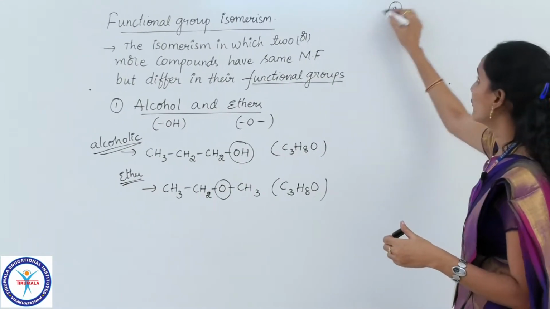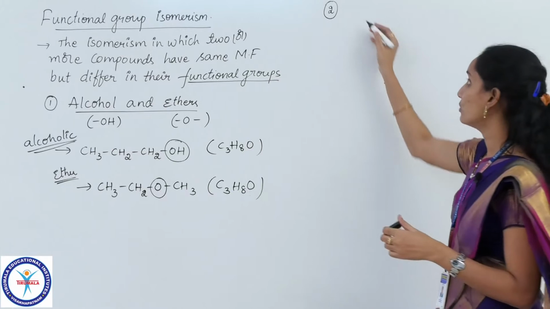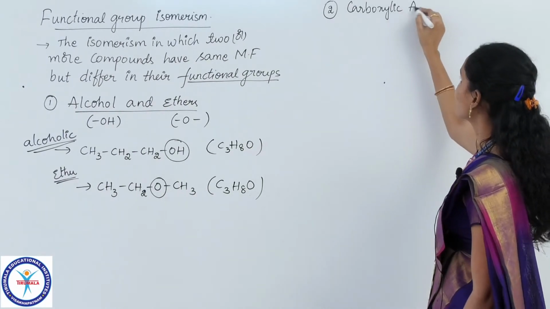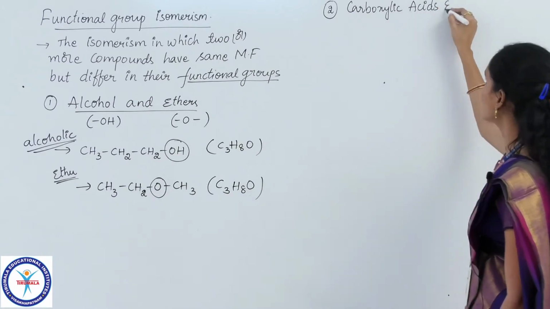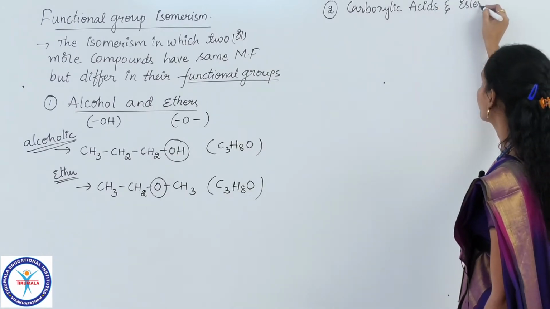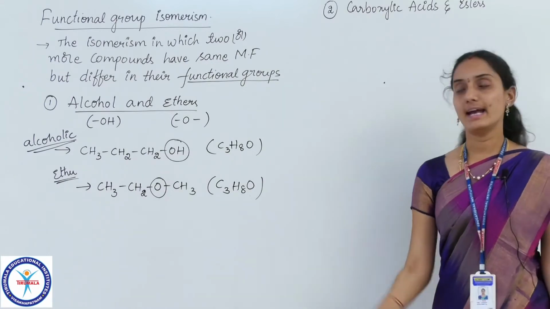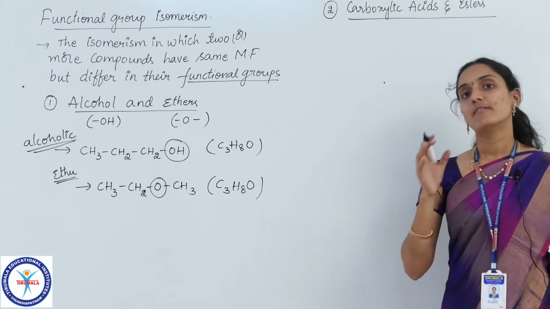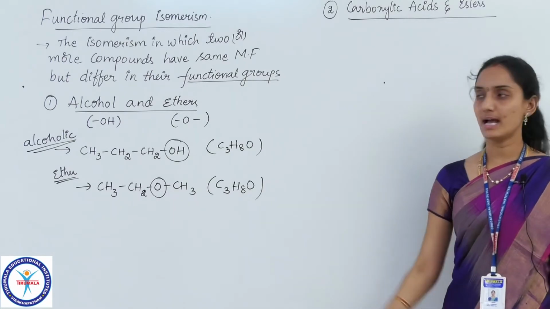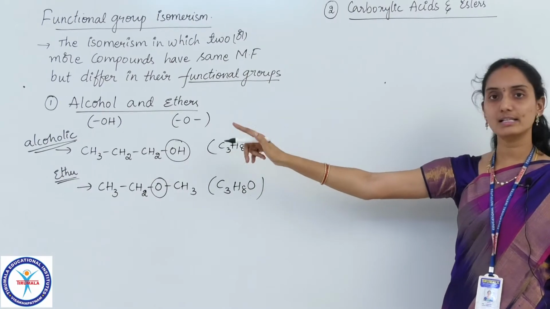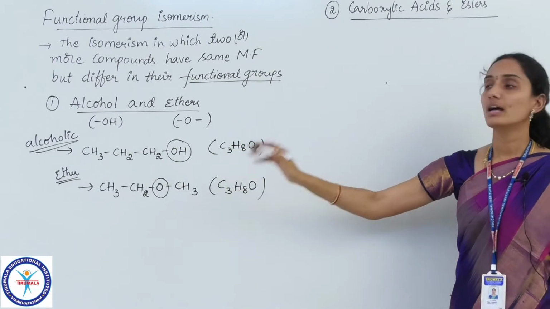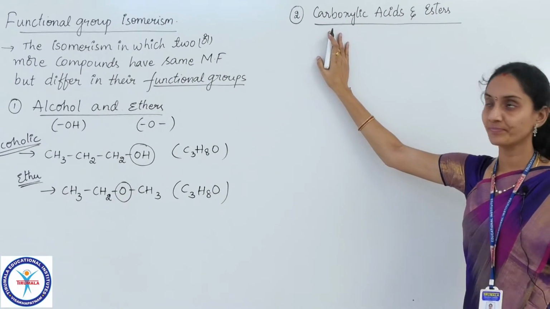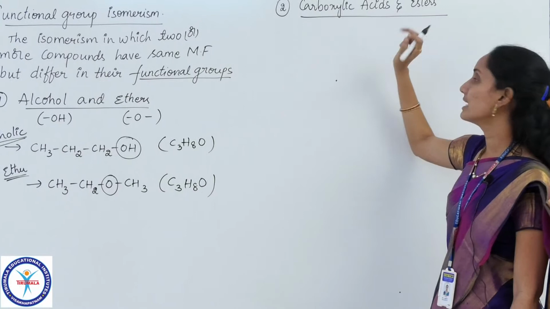The second category of functional group isomerism includes carboxylic acids and esters. So these are the second category of functional groups which exhibit functional group isomerism. As in the case of the first example, alcohols and ethers exhibit functional group isomerism, here we have another category of functional groups that exhibits functional group isomerism. Those include carboxylic acids and esters.